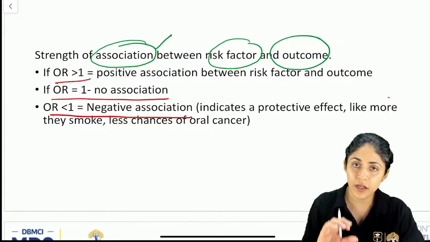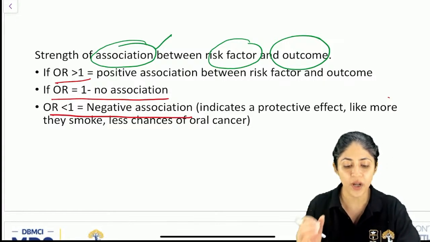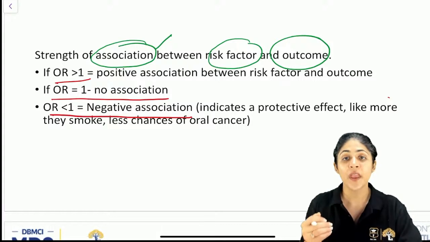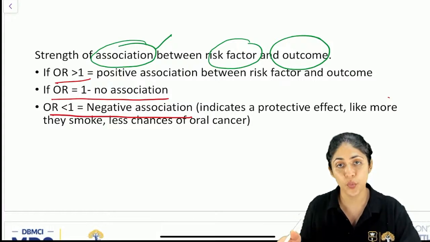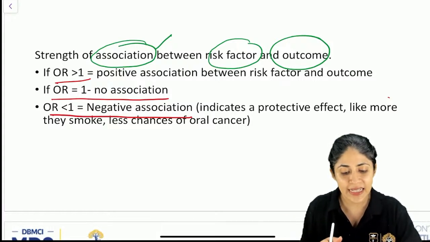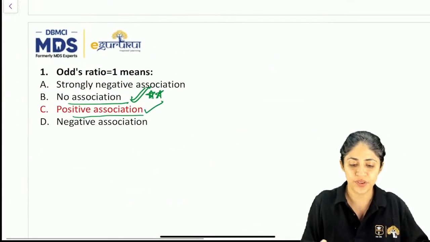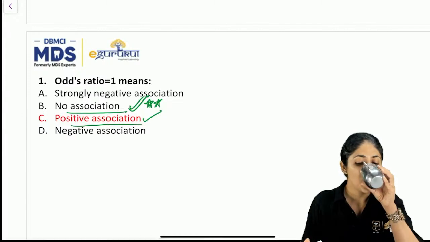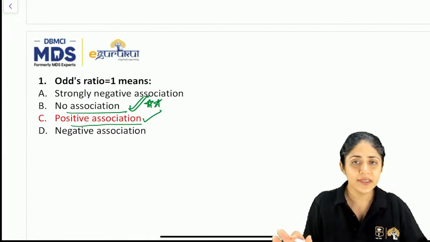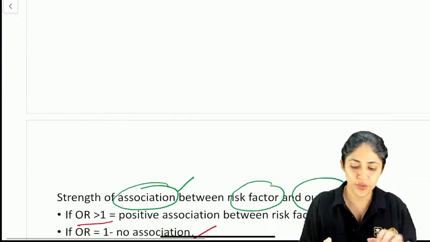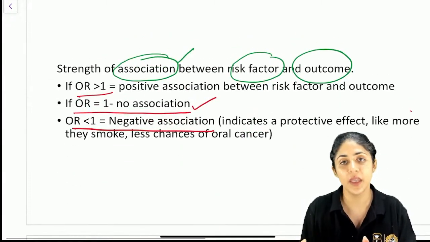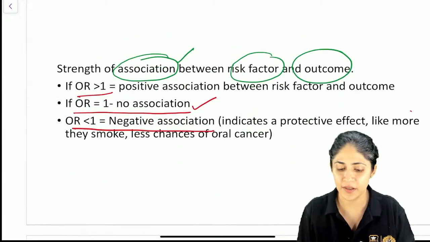Since in the question they have asked us what we understand by odds ratio equal to 1, in that case we will answer it as no association. These are fixed values. If you know this chart, you will definitely answer absolutely correctly.